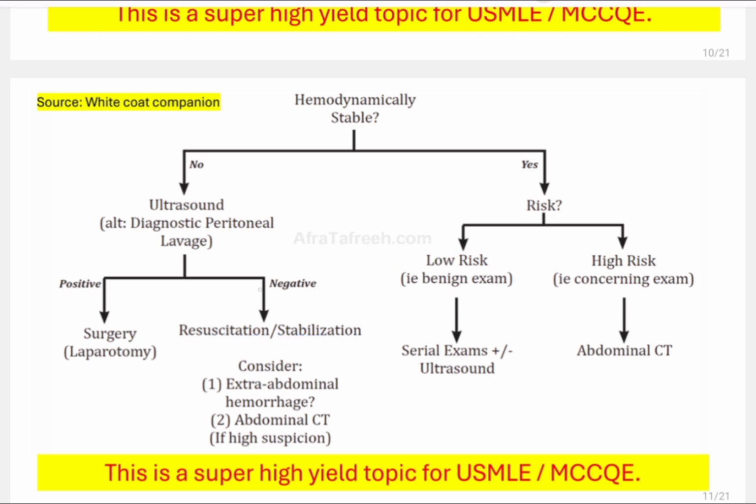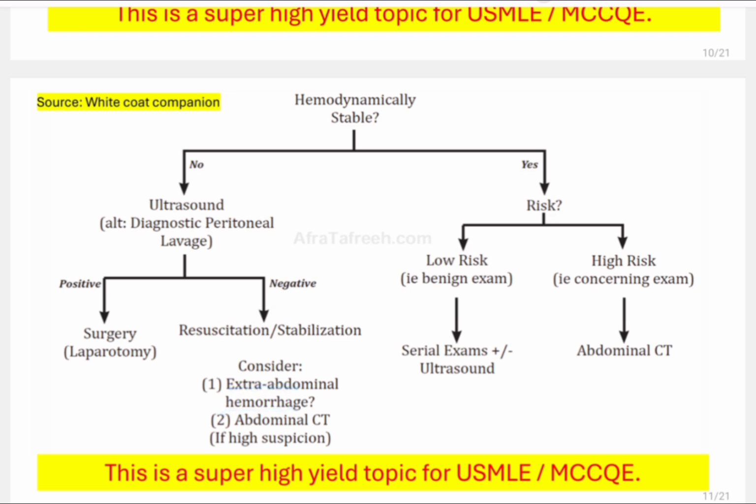So listen to this. FAST is negative, but the patient is hemodynamically not stable. So what do we mean by that? There is no free fluid in the cavity detected by FAST. But then why is the patient hemodynamically unstable? That means there is no blood in the cavity, but there is blood leakage. The patient is losing blood. So when can it happen? It can happen in extra-abdominal hemorrhage.